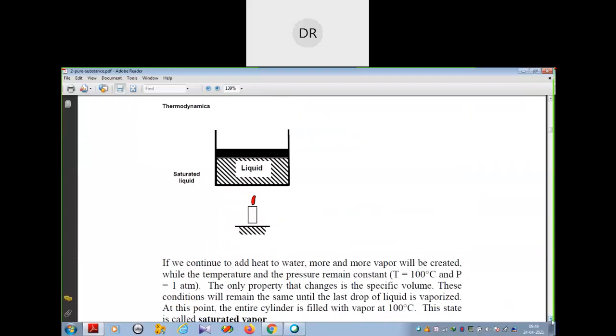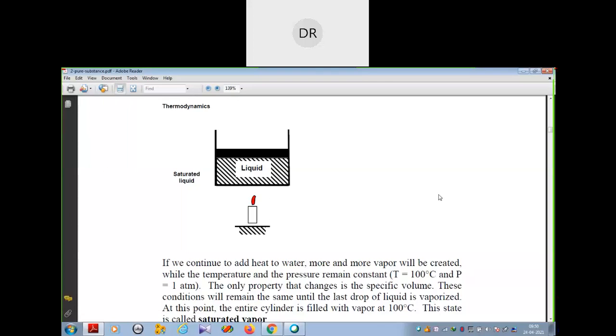If you continue to heat the water, more and more vapor will be created. But the temperature and pressure will remain constant: the temperature at 100 degrees centigrade and the pressure at 1 atmosphere. Why does this happen? Because only one property is changing, the specific volume.